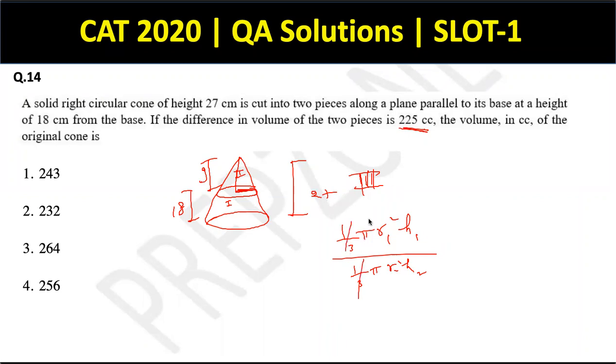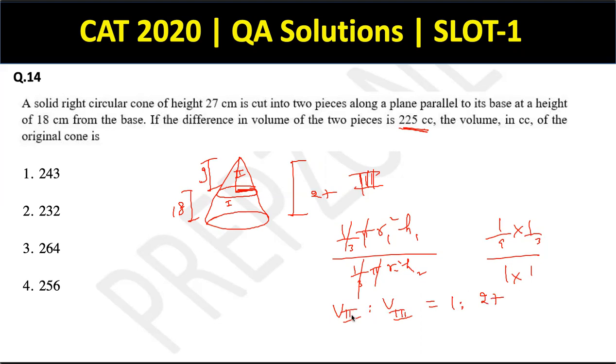So this gets cancelled out. The ratio of volumes becomes r1 square will be what? 1 by 9 into 1 by 3. And this will be 1 into 1. So the ratio of volume of 2 to volume of 3 will be 1:27, right?